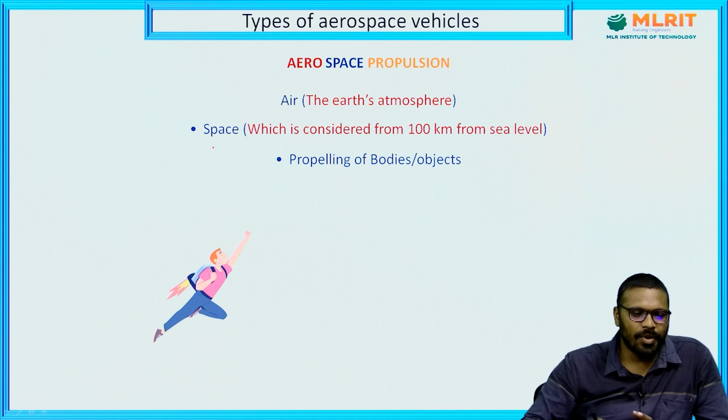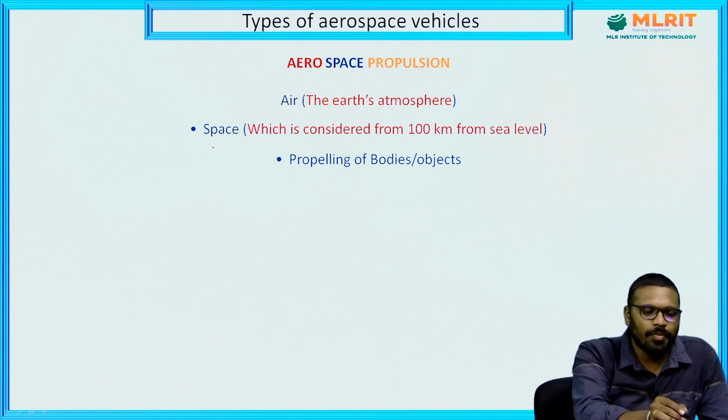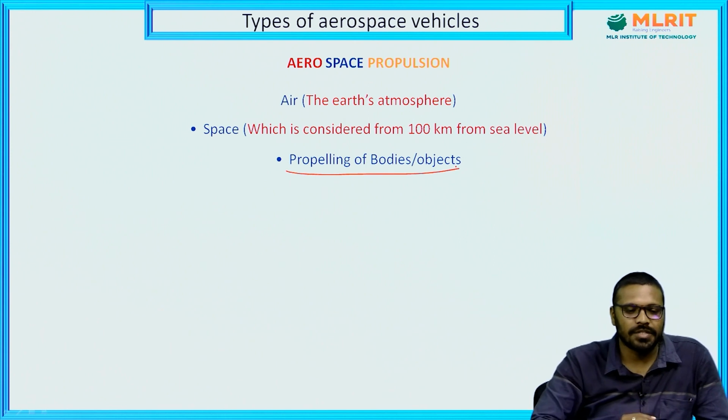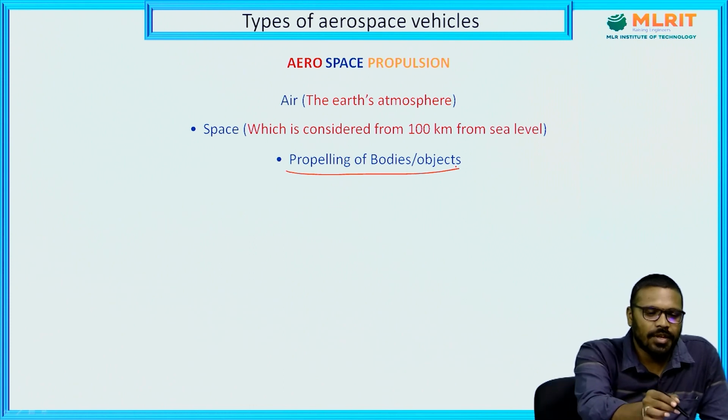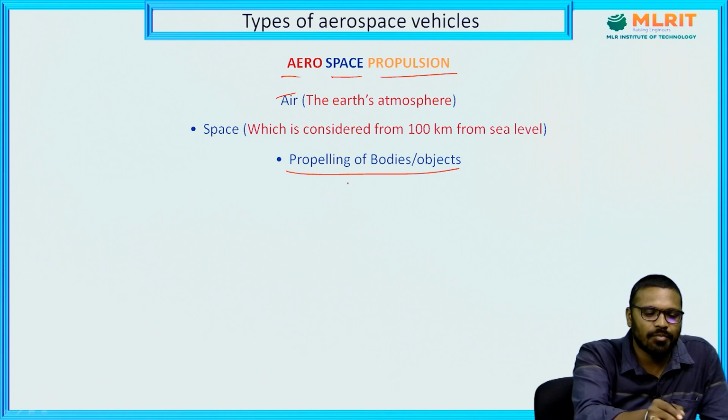Next, propelling of bodies. What is propulsion? Propulsion means propelling of bodies or objects. That means it deals with the motion of objects or bodies. So, finally, coming to the three words: aero, space and propulsion. Aero means air, space means the region outside the earth atmosphere, and propelling of bodies.